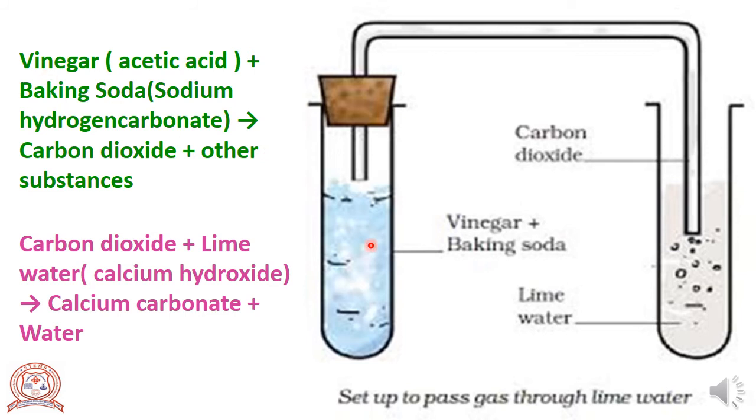So in these three experiments, what we have observed: in the first experiment, magnesium reacts with oxygen, gives magnesium oxide.